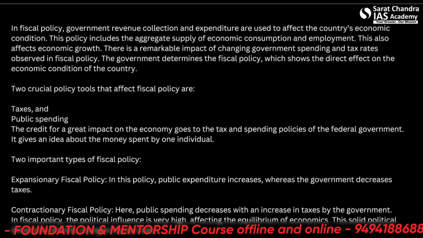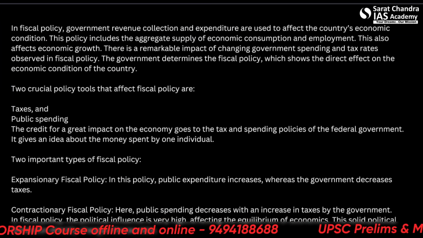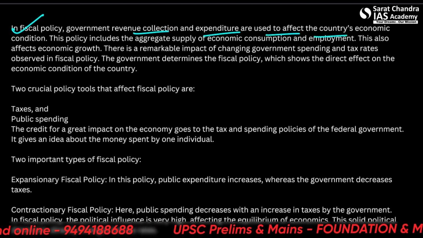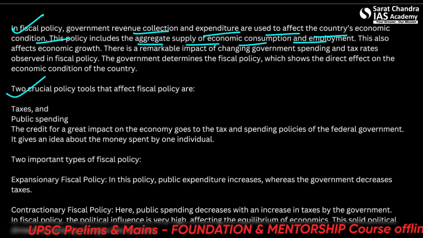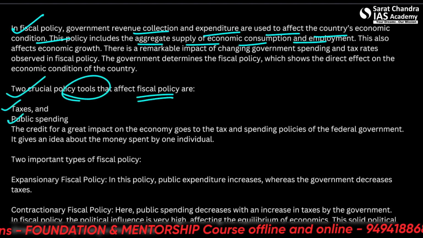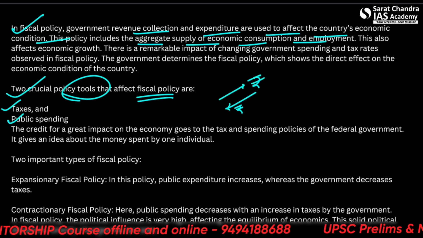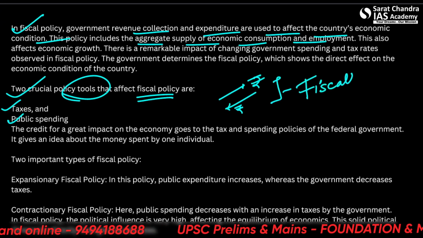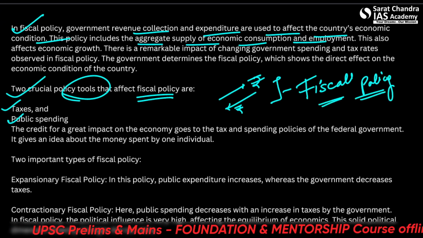But let's just take a wide stance on this. In fiscal policy, government revenue collection and expenditure are used to affect the country's economic condition. Policy includes the aggregate supply of economic consumption or employment. Two crucial policy tools that affect fiscal policy are taxes and public spending. That means, very simply, what the government is spending versus what the government is earning. All right, so this is about the fiscal policy. But the main tool is monetary policy. So let's see how that works.